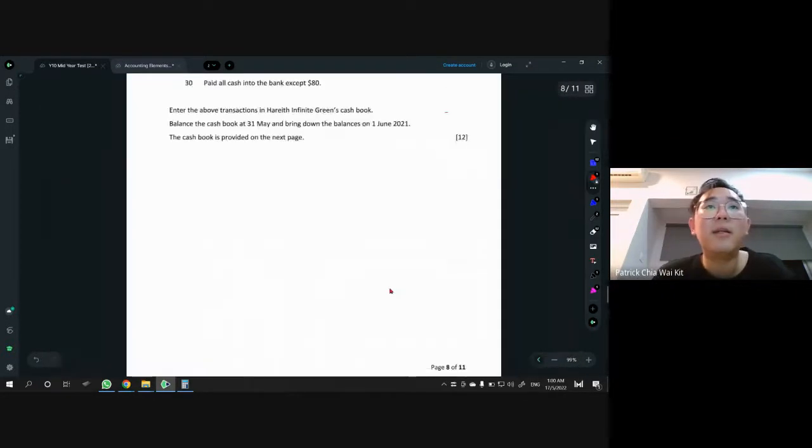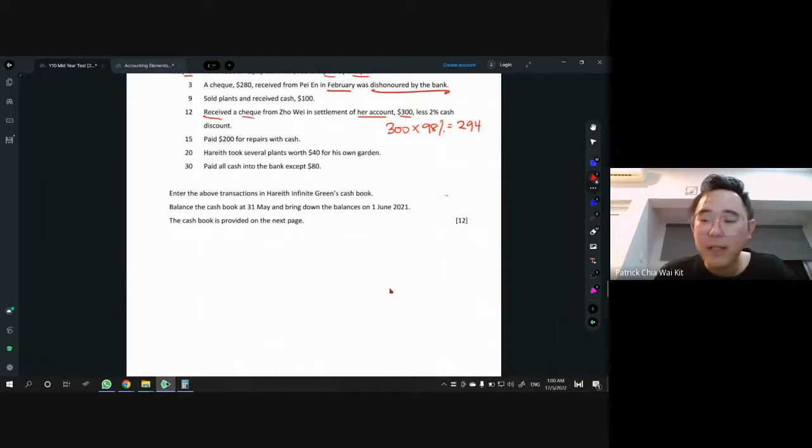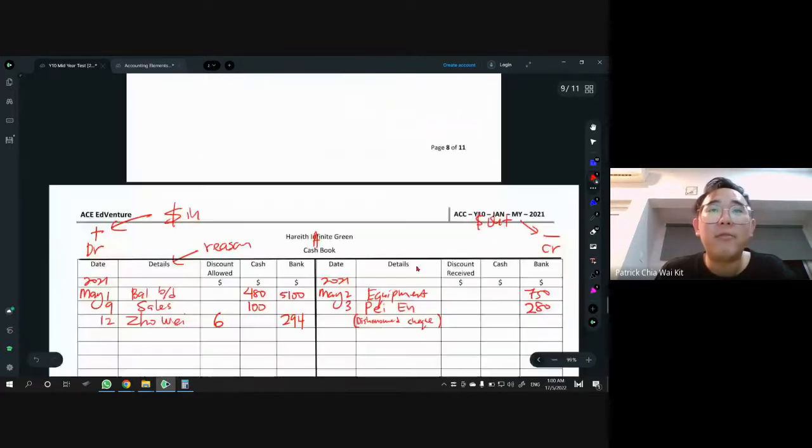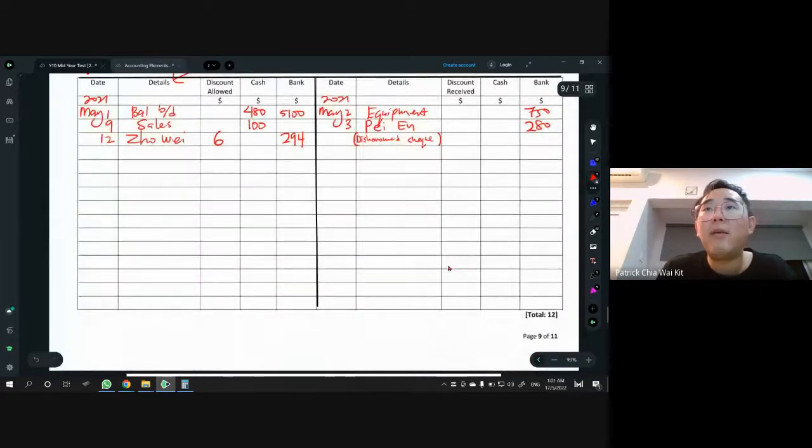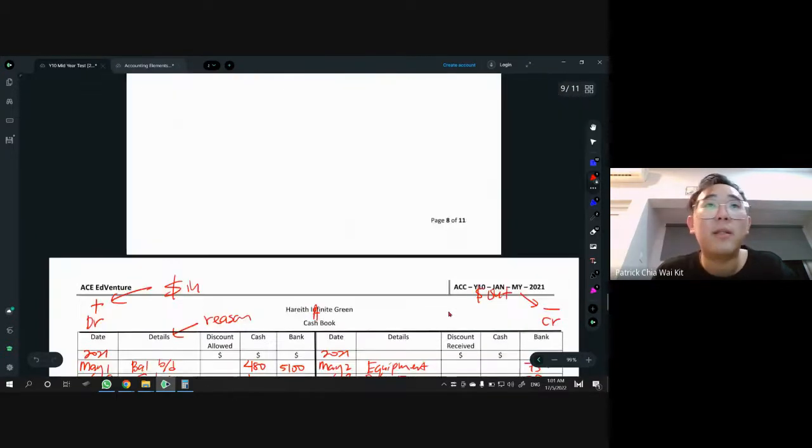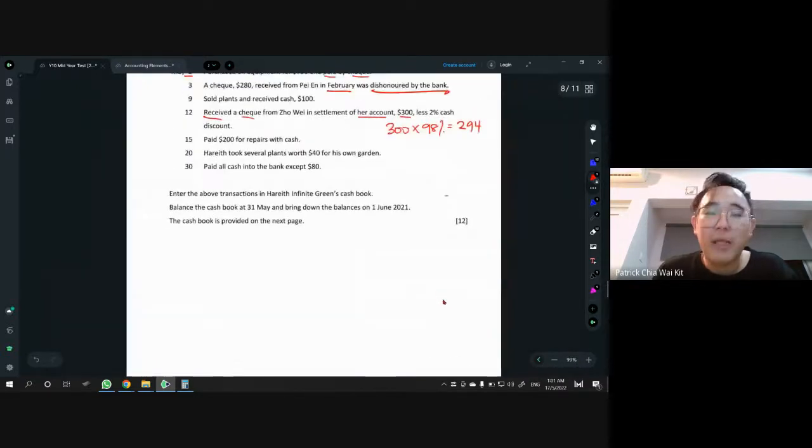Next one. Then we have 15, paid 200 for repair with cash. So paid money out by cash 200. Okay, on the 15. 200, money out 200. And what are we paying for? Repair, right? Okay, just put the word repair. Easy. And then May 15. Okay, easy.